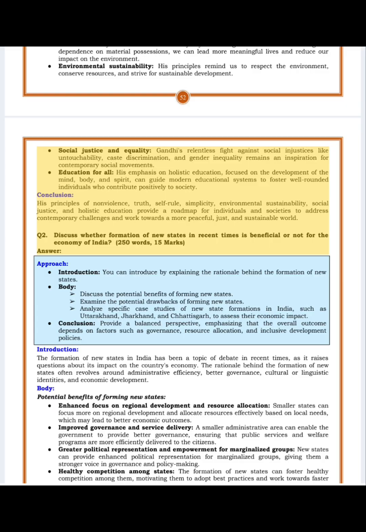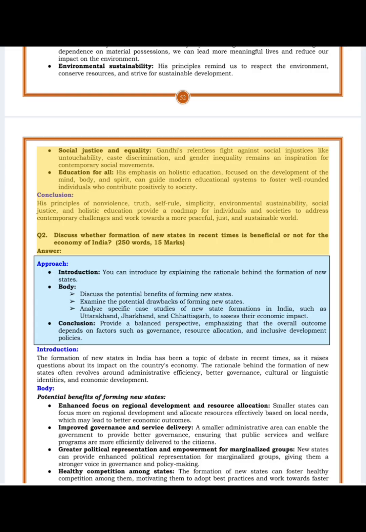Conclusion. His principles of nonviolence, truth, self-rule, simplicity, environmental sustainability, social justice, and holistic education provide a roadmap for individuals and societies to address contemporary challenges and work towards a more peaceful, just, and sustainable world.